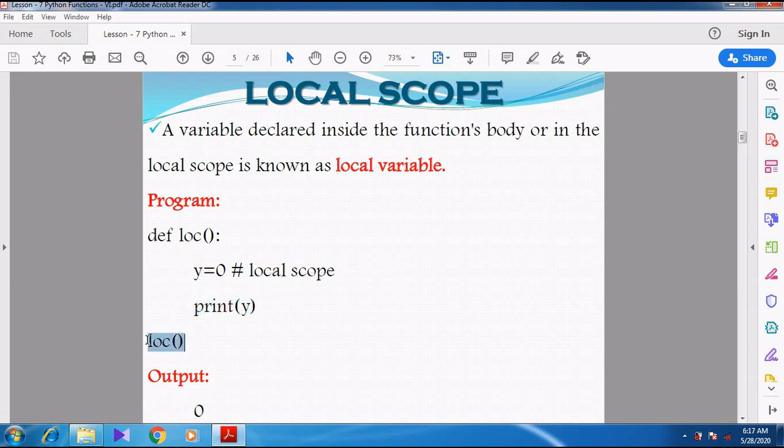Then I am calling the function LOC, the local function, outside the function definition, using its name. When I call the function, it gets inside, y equals 0, so the value is assigned to y. When I print y, it automatically shows the output as 0.